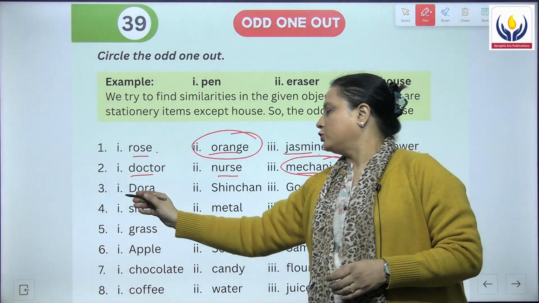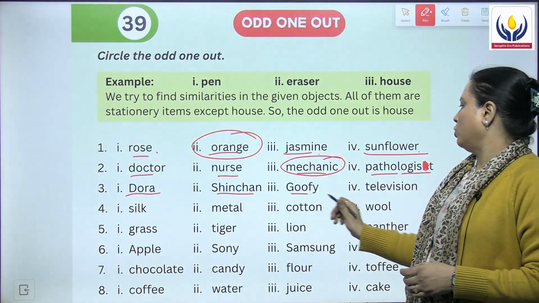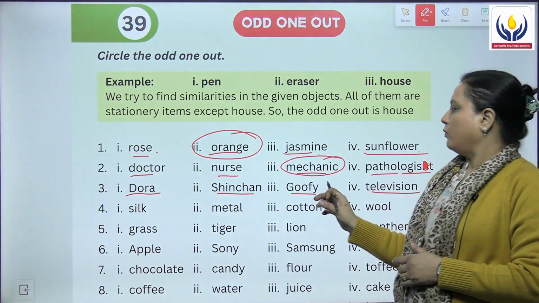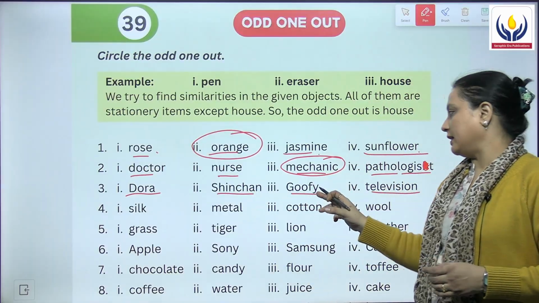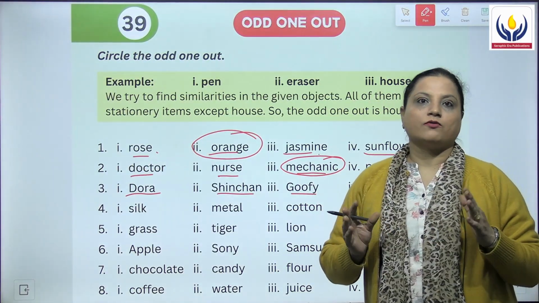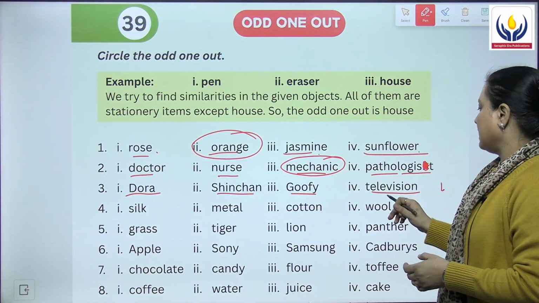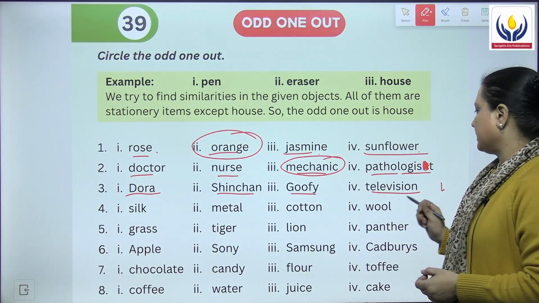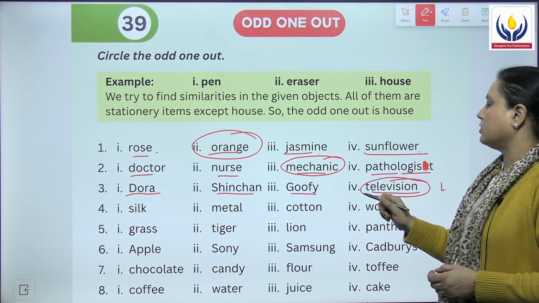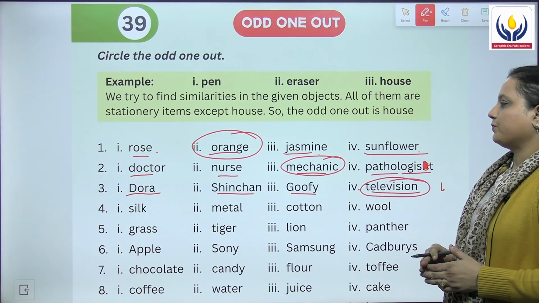Next we have Dora, Shin-chan, Goofy and television. Well, Dora, Shin-chan and Goofy, they all are the names of cartoon characters, whereas television is not a cartoon character. Hence your answer, the odd one out is television.